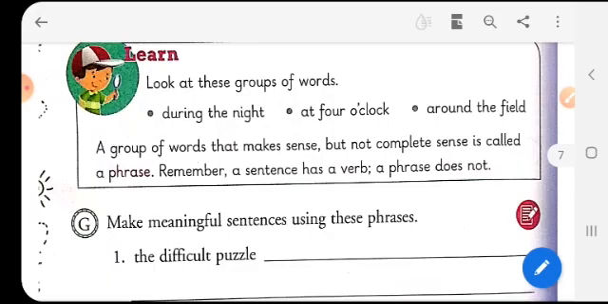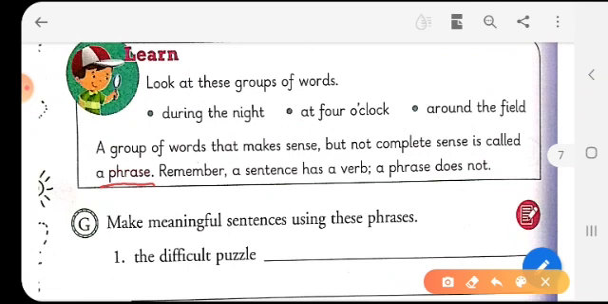Look at these groups of words: during the night, at 4 o'clock, around the field. Now, children, here are some groups of words which make sense, but they do not make complete sense. So all the groups of words that make sense but not complete sense are called a phrase. Now this is a new term that you have learned.